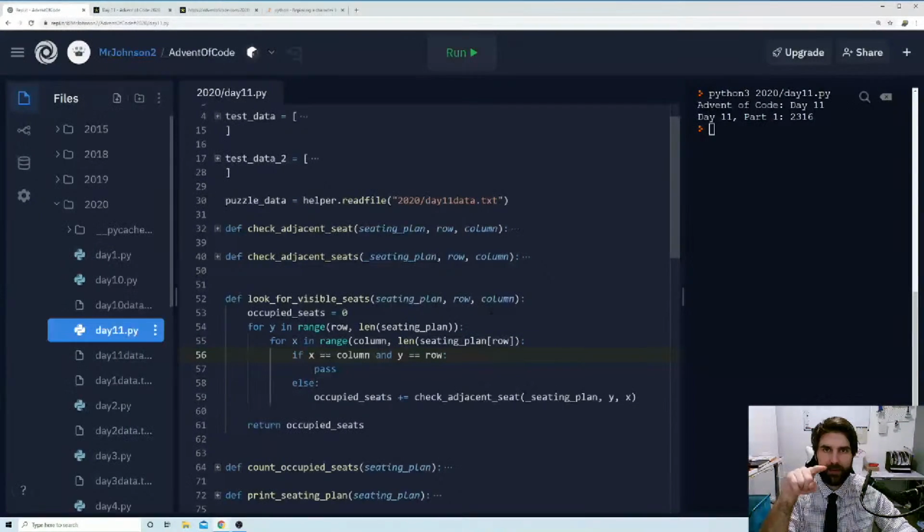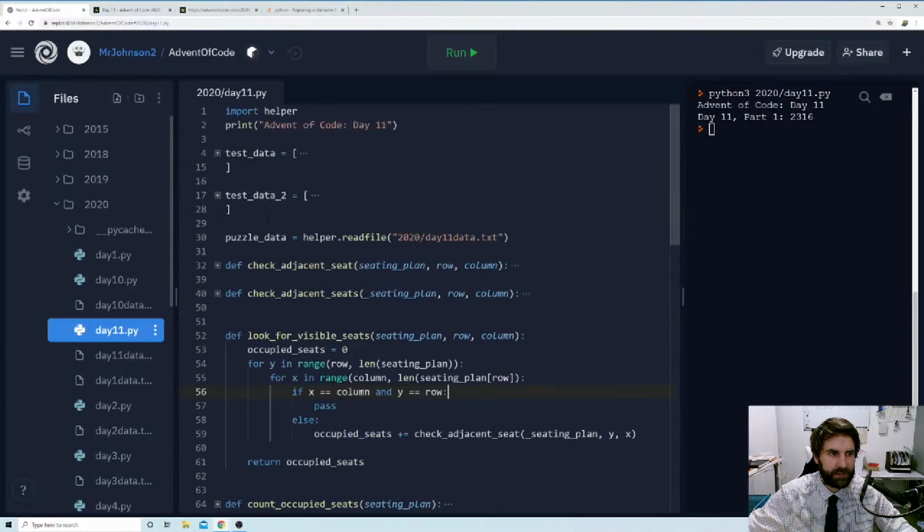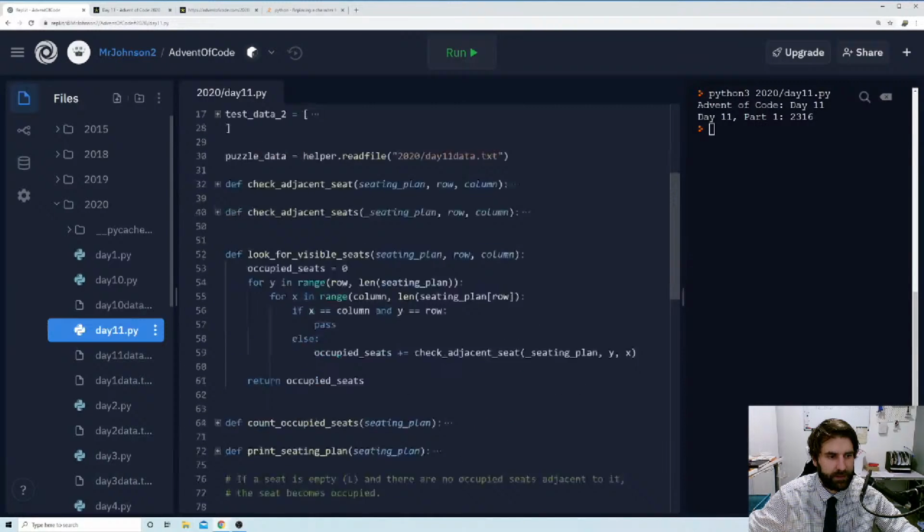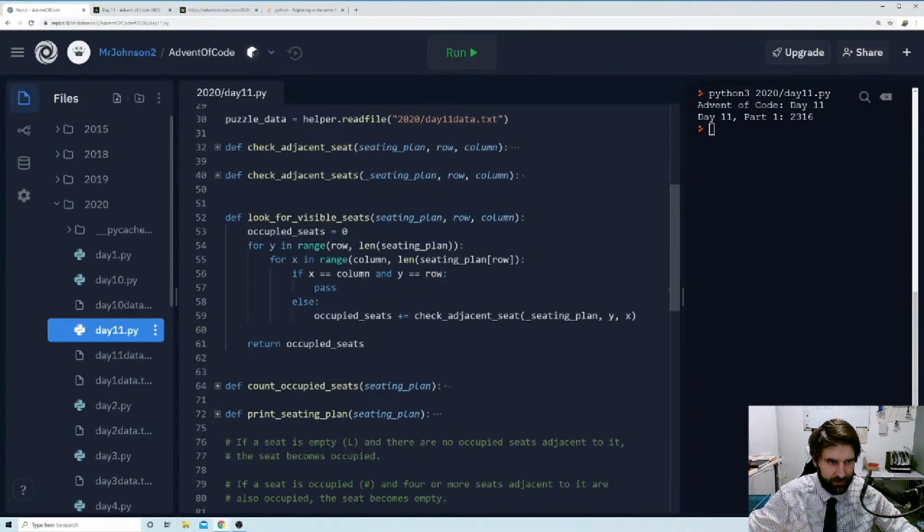So this is going to allow us to look across. So if we were to take test data here, it's going to allow us to, if we started at this position here, I'll mark it with there. That's not very helpful because it's throwing it all out of whack. But if we're here on this little, it doesn't help that it highlights them all. Let's change this to a different symbol. If we're at this hyphen, okay, we're going to check all the way to our right, and we're going to check all the way down. That's what that's going to do. But we also need to go up and left.